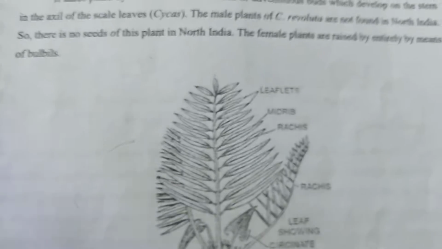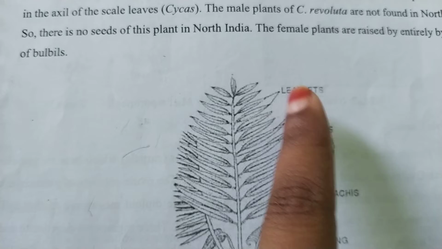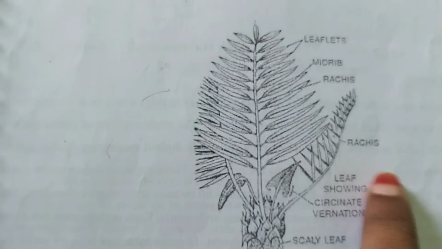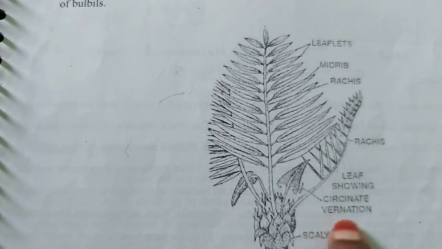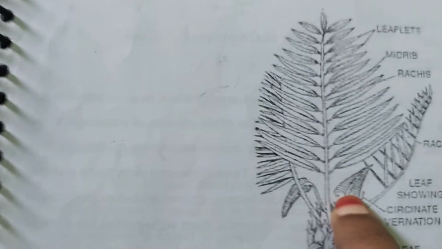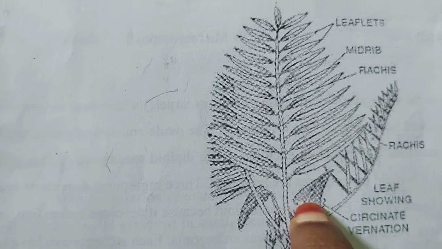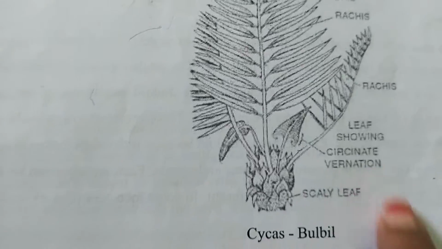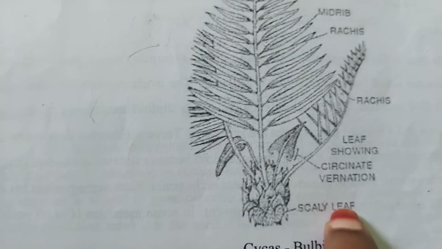This is a cycas bulbil. You can see the leaves, midrib, ridges, and the leaf showing circinate venation. You can clearly observe the circinate venation. This is a scaly leaf.